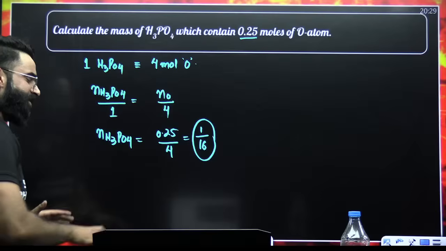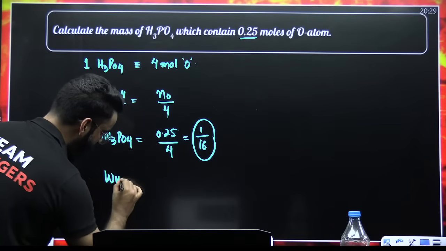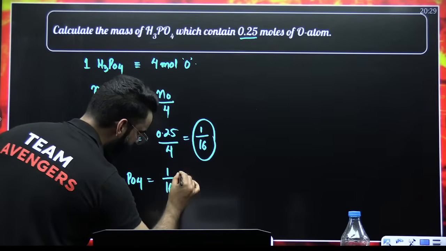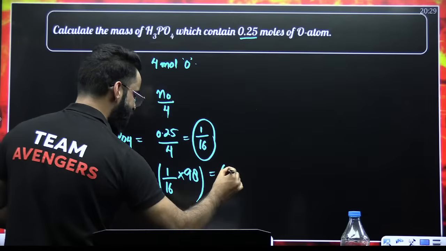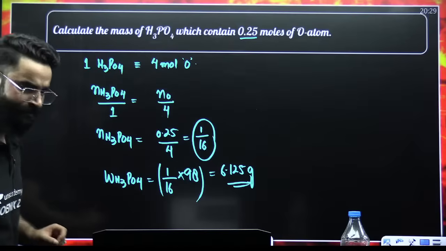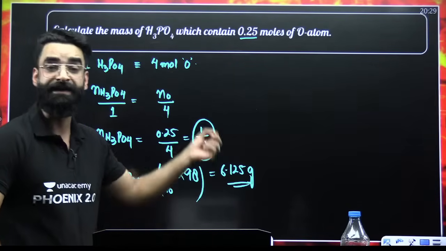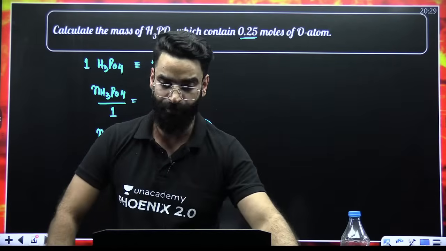But as per the question, am I supposed to calculate moles of H3PO4? No. I want to calculate the mass of H3PO4. So mass of H3PO4 will be equal to moles of H3PO4 multiplied by molar mass of H3PO4. That will be 98. When you solve this, the value comes out to be 6.125 grams. So I would say 6.125 grams of H3PO4 will contain 0.25 moles of O. That is what I was supposed to calculate in the question.